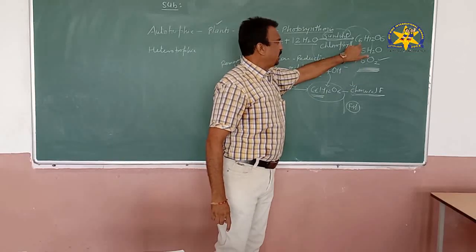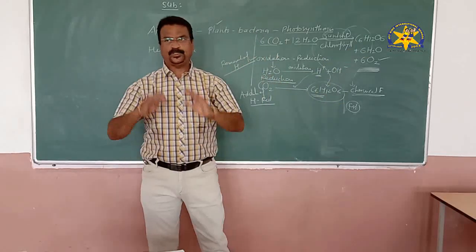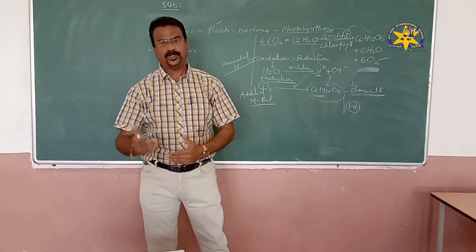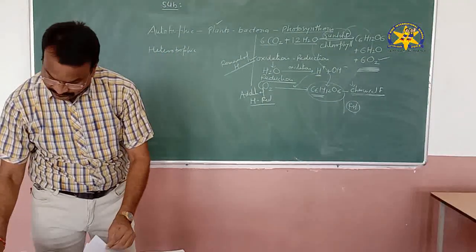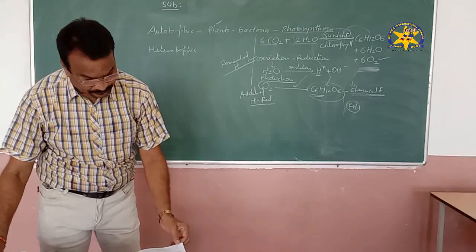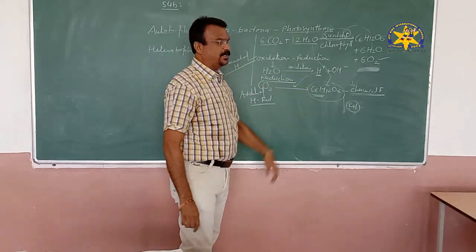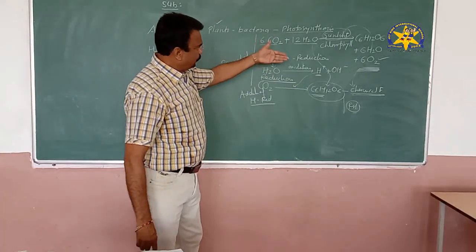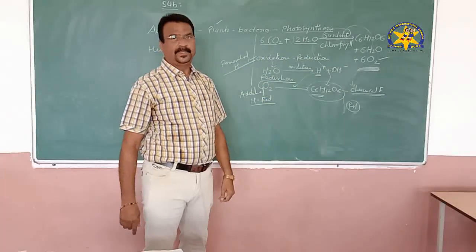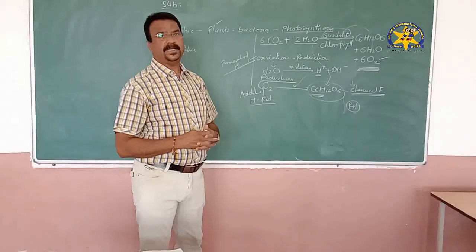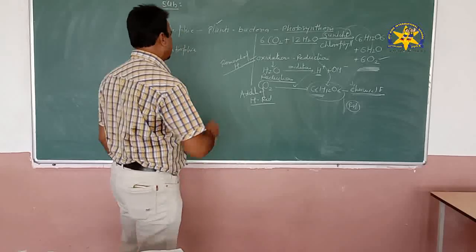So the primary product of photosynthesis is glucose, and finally all the glucose which is collected will be converted into the final product, that is starch. So starch is the final product, and this starch will be used by the plants as a source of energy, and when these plants and plant materials are consumed by animals, it is used by the animals as a source of energy. Here the process of photosynthesis completes.